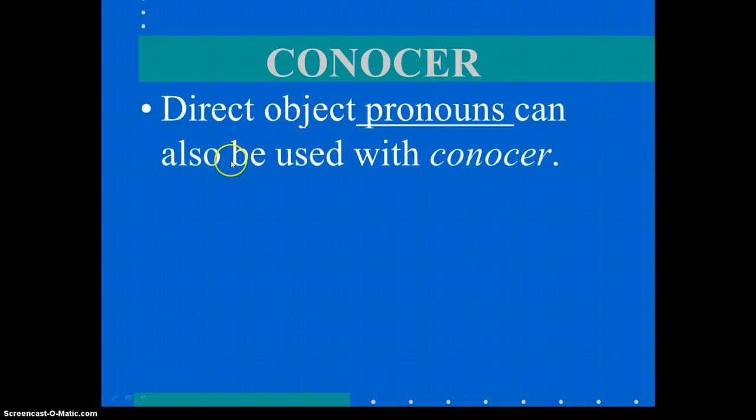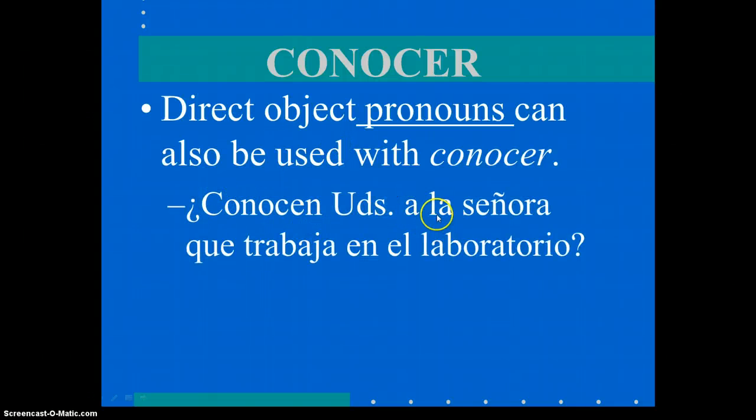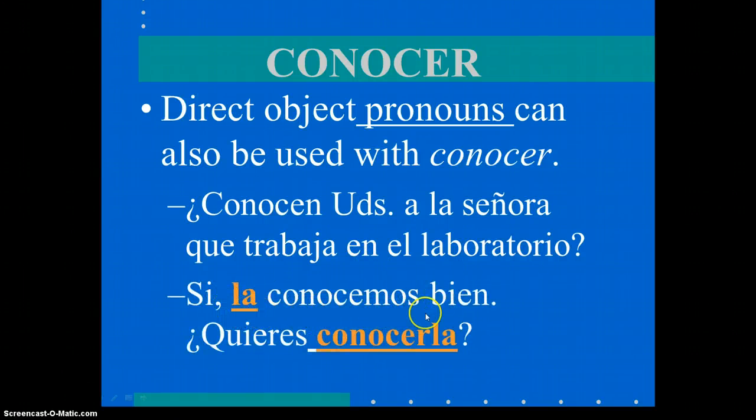Direct object pronouns can also be used with conocer. They often are. ¿Conocen ustedes a la señora que trabaja en el laboratorio? Sí, la conocemos bien. ¿Quieres conocerla? So I'm asking here, do you all know the woman who works in the laboratory? And then you would say, yes, we know her. It's a direct object because it answers the question who or what. You wouldn't say I know to her or I know for her. You just know her. So who do you know?